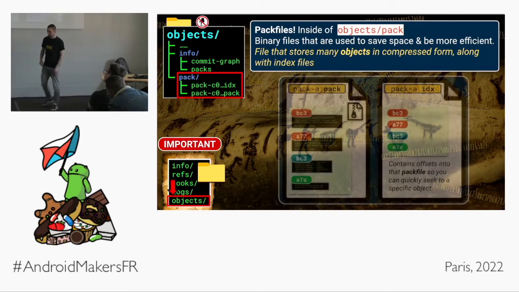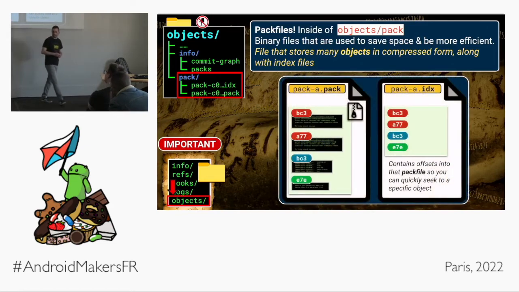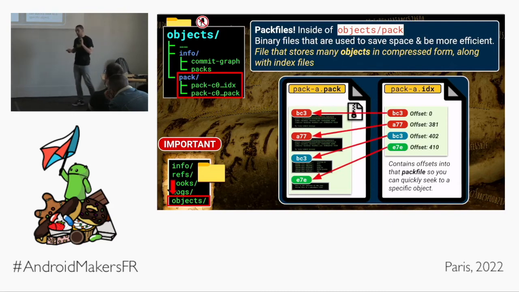Doesn't sound very efficient. Pack files come in pairs. There's the .pack file, which is the one that I just talked about, a compressed, literally list of all of the objects and their contents, and then an index file, which is its partner. In the index file, it has a reference to each of the objects in the pack file with an offset and a size. So Git, if it needs to quickly get to one of these objects, goes to the index and says, yo, where is this object in that pack file? And it gets the offset, it needs to jump into byte 381, and it needs to read for 30 bytes or something like that. That's cool, another efficiency.